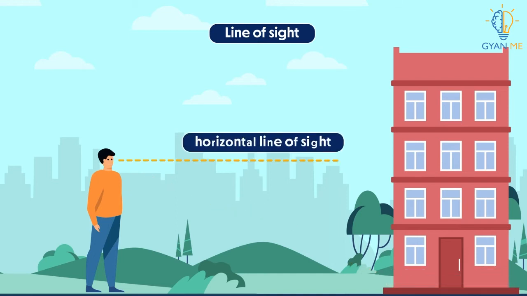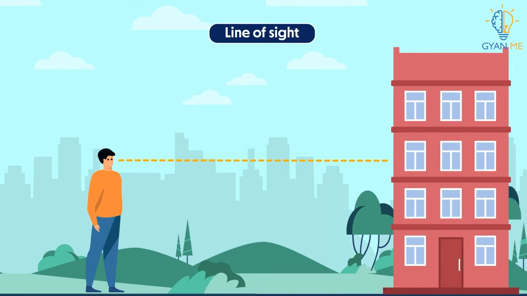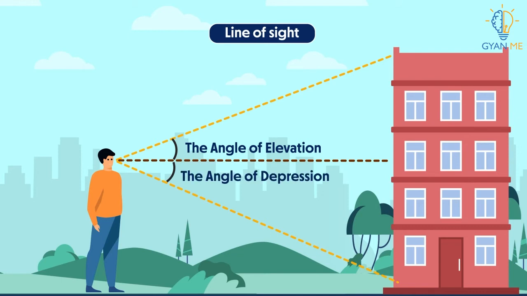Note that the horizontal line of sight or horizontal line is imaginary. It is usually the ground on which some building stands or runs parallel to the ground. Can you see how the line of sight makes angles with the horizontal line? Yes, these angles are called the angle of elevation and angle of depression.